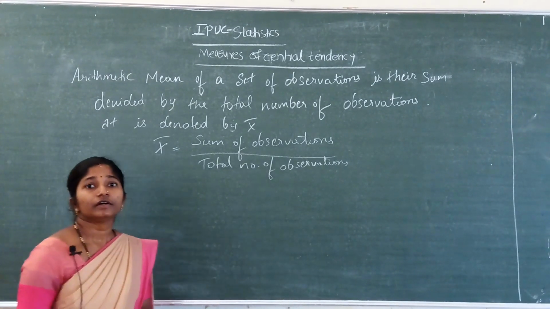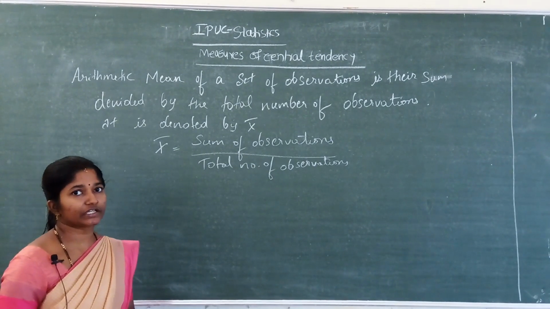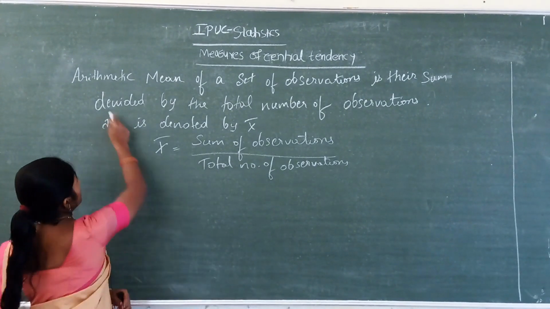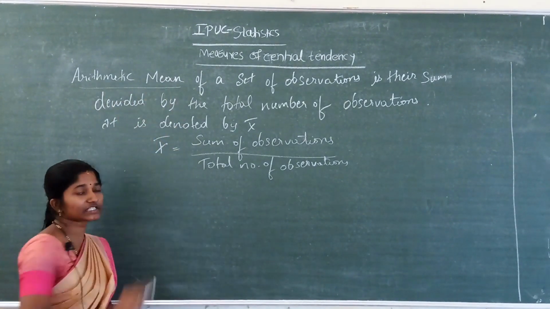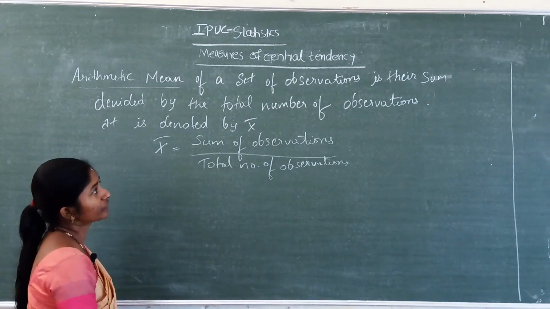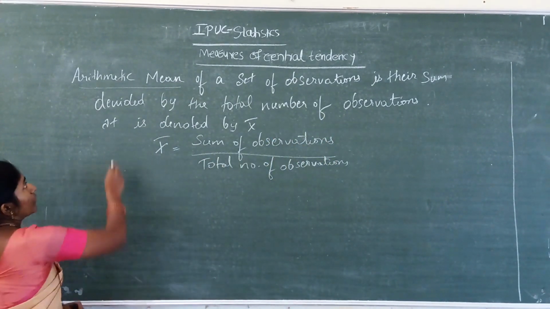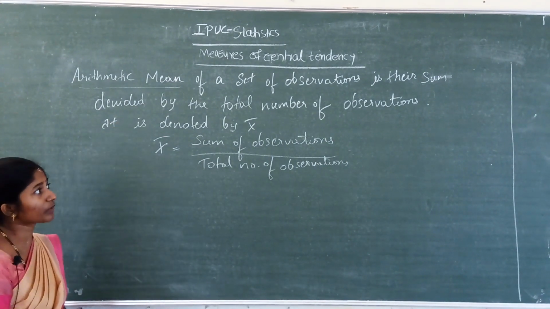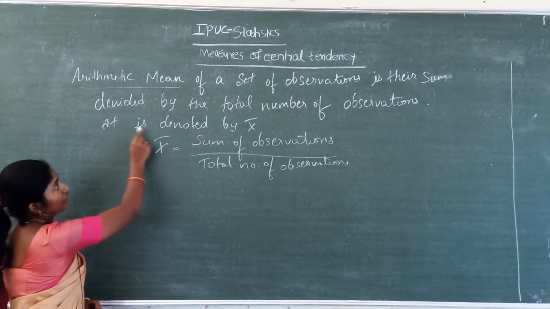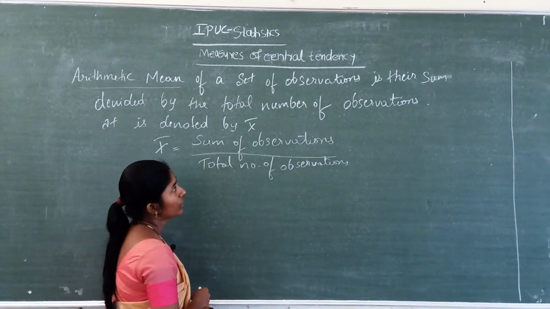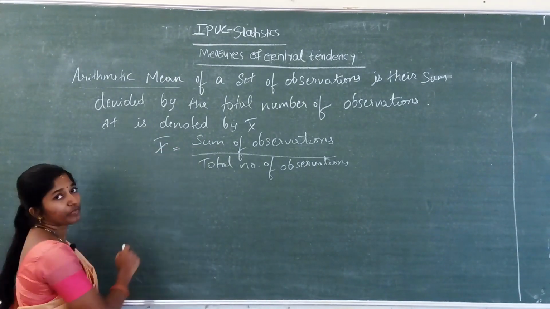Say, simple arithmetic mean. Arithmetic mean of a set of observations is their sum divided by the total number of observations. It is denoted by x bar.